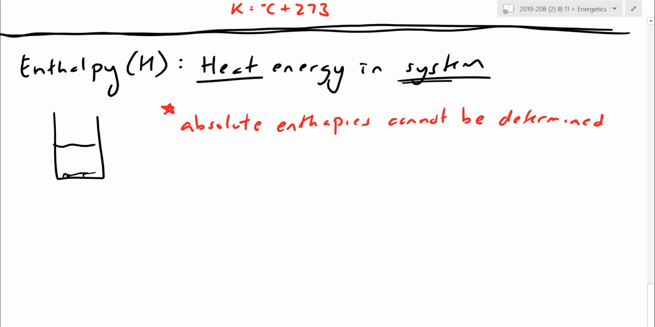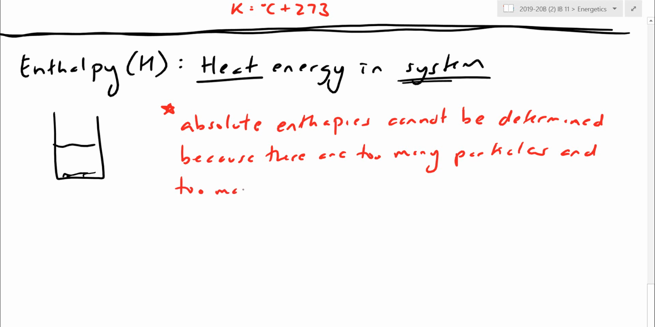Absolute enthalpies cannot be determined because there are too many particles, way too many. You need to go up to each particle one by one. Don't double count any particles. Way too many particles and too many ways energy can be present. It could be kinetic energy, it could be stored energy, it could be many different types.